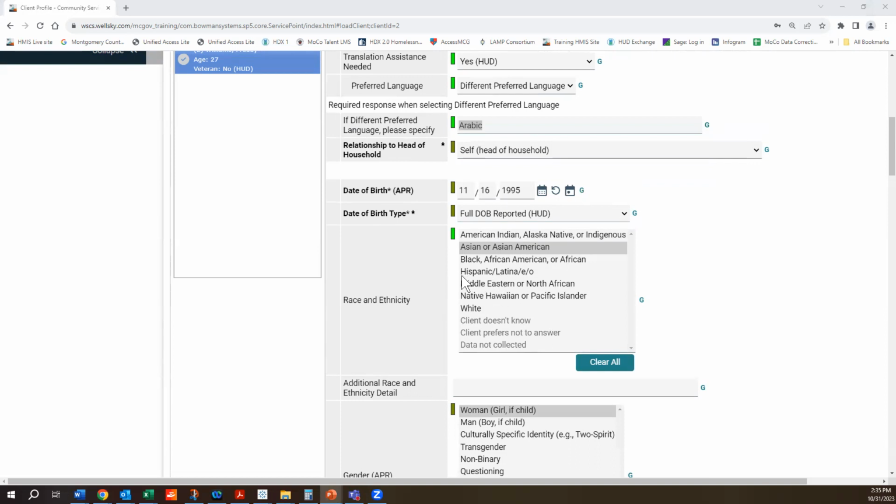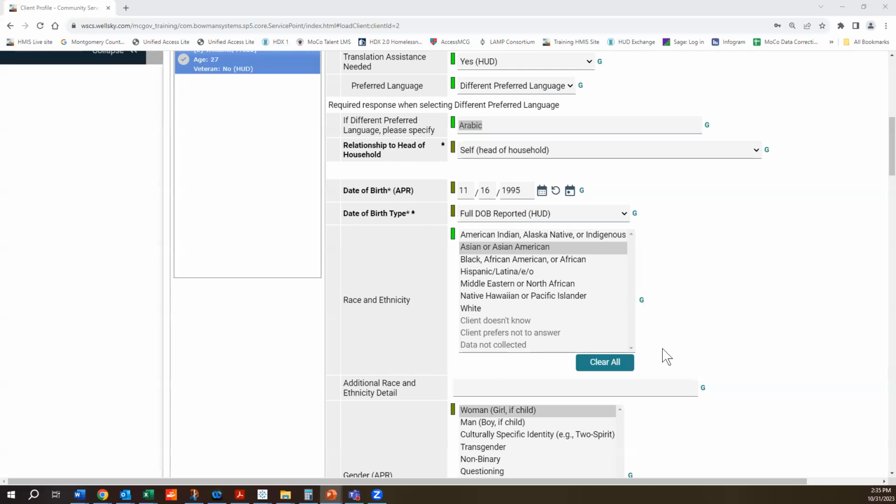And notice there's no non-Hispanic, non-Latina, Latino option. So we have American Indian, Alaska Native or Indigenous, Asian or Asian American, Black or African American, Hispanic, Middle Eastern, and then Native Hawaiian or Pacific Islander, and there's white as well.